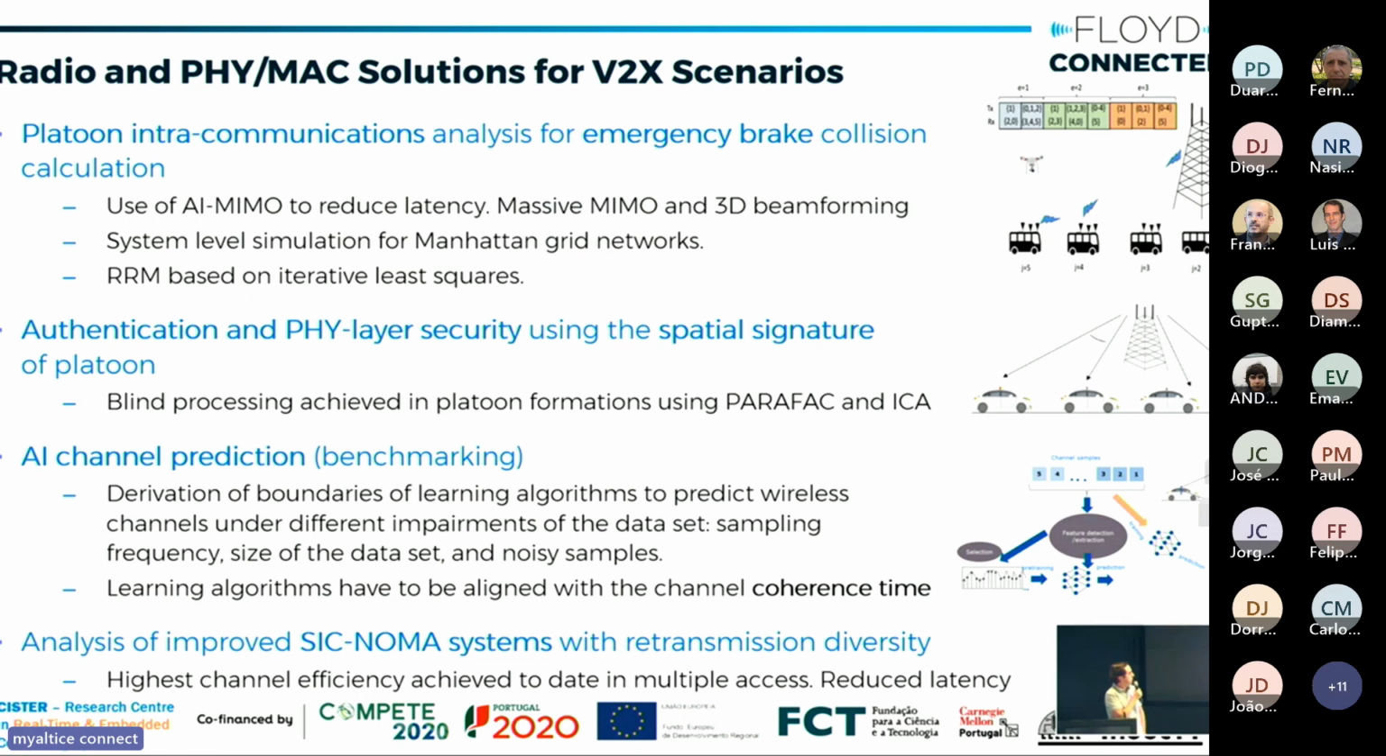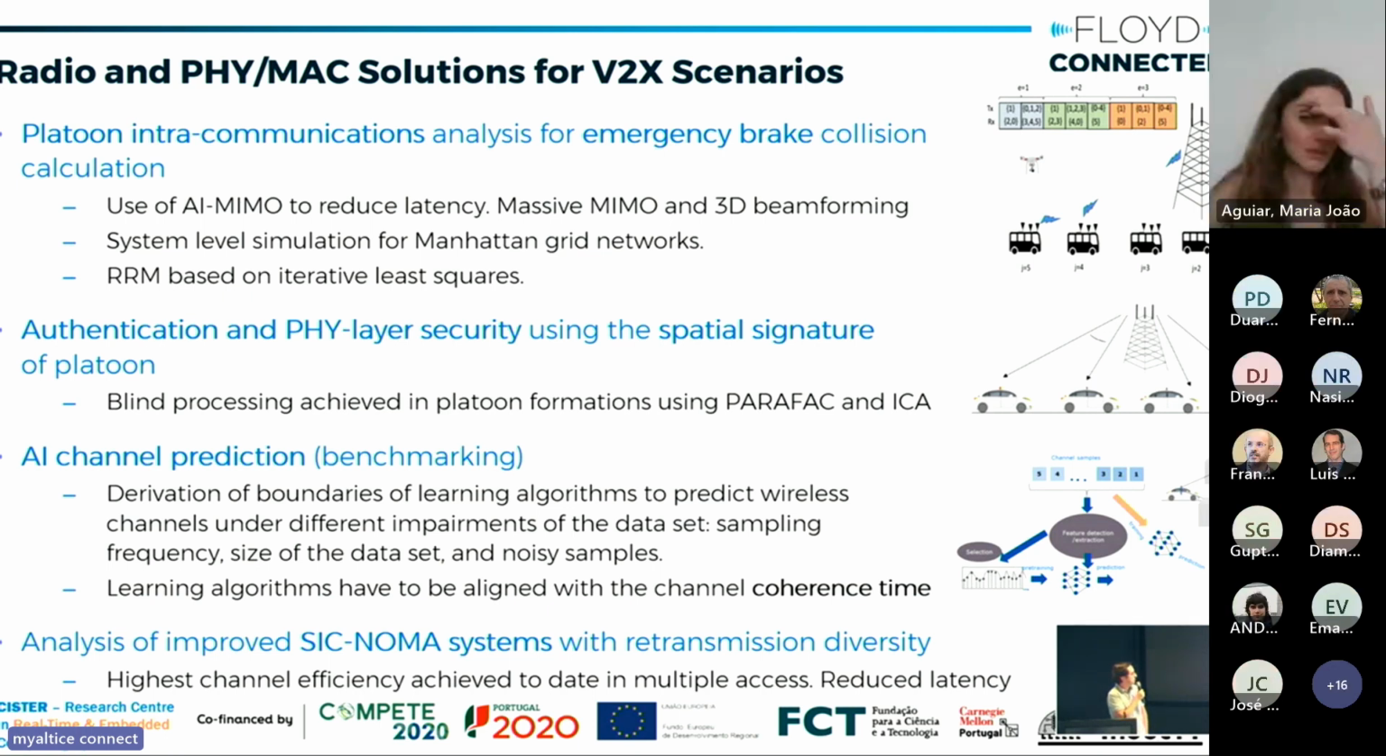A final point is also the implementation of the successive interference cancellation non-orthogonal multiple access with retransmission diversity, which I believe is also being implemented by some partners. Also, a lot of this work gains from synergies with another project, which is INSECT, of which CISTER is also a part.